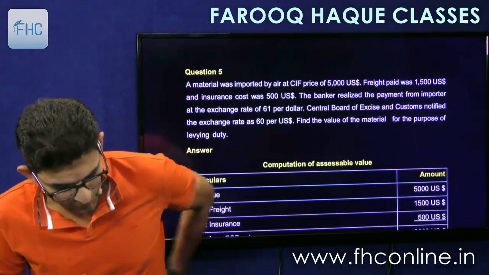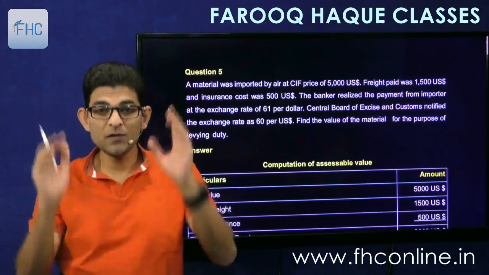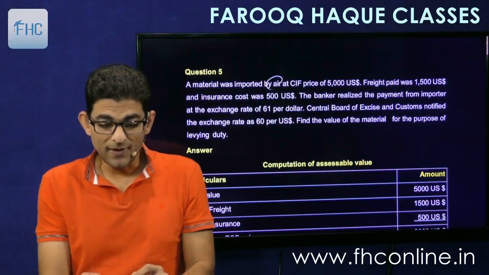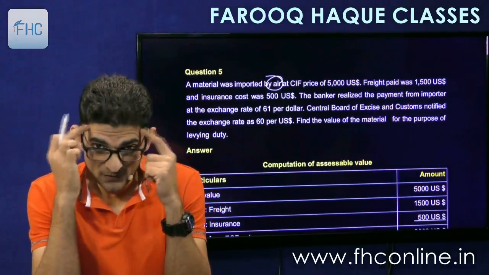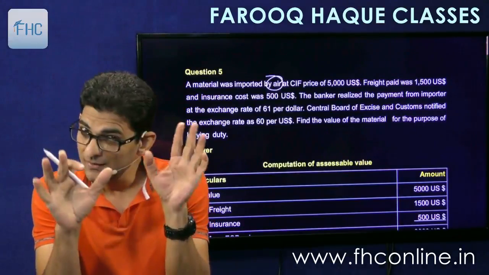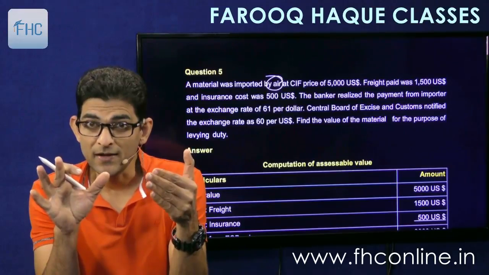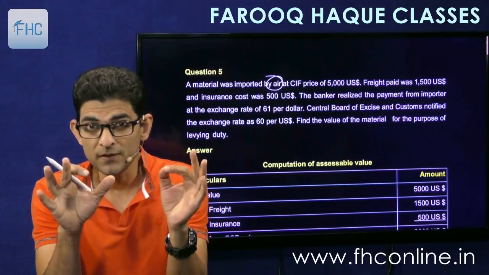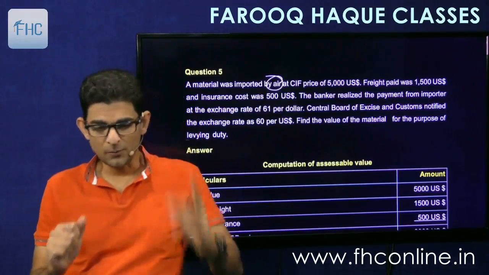A material was imported by air. Now, very first point to be noted, whenever you find that anything is imported by air, one thing should click your mind, and that is the maximum freight that we can add will be restricted to 20% of FOB. So this point should immediately click your mind.